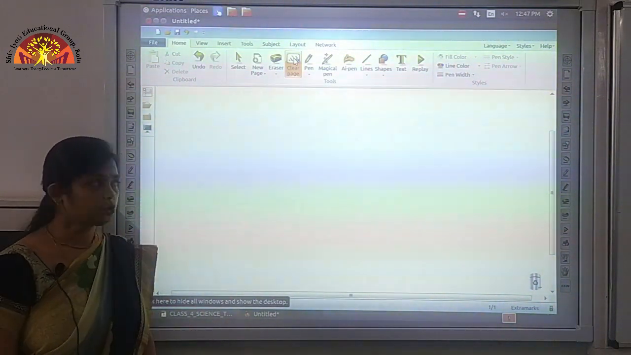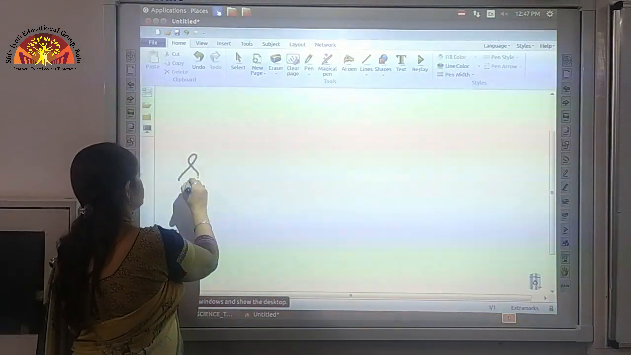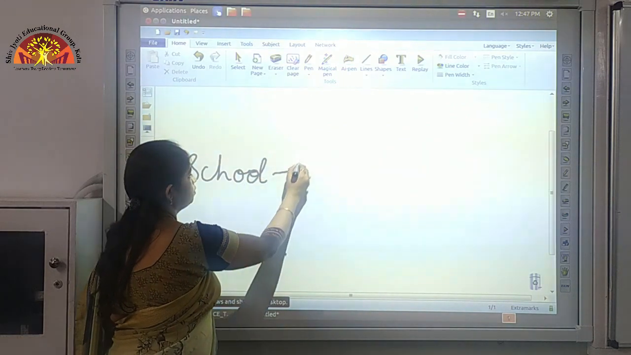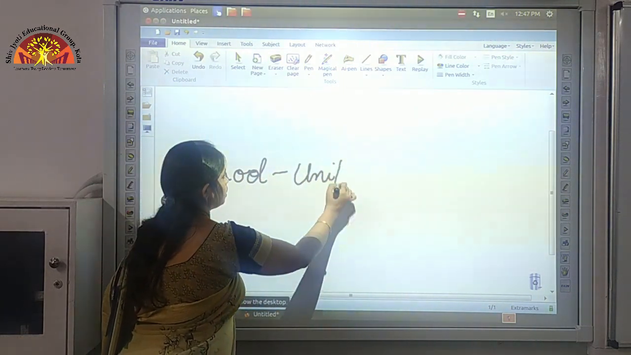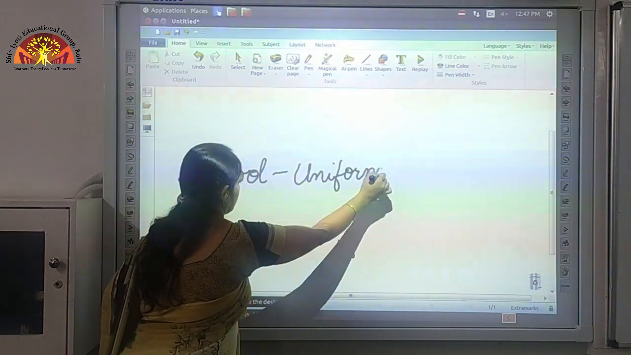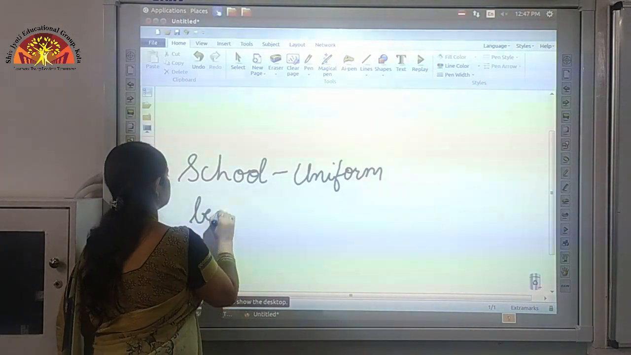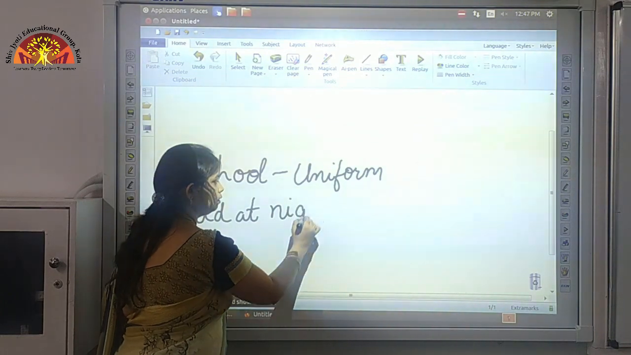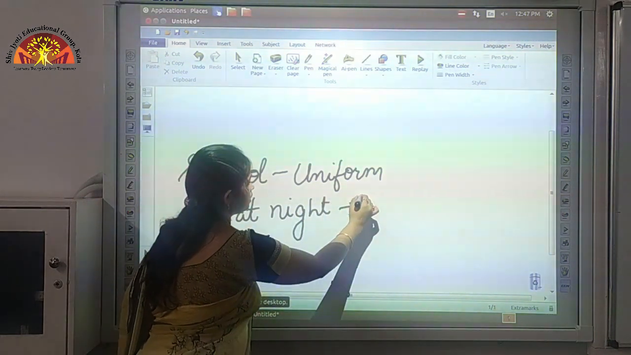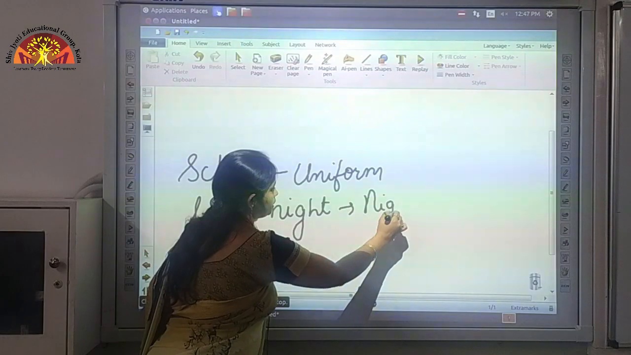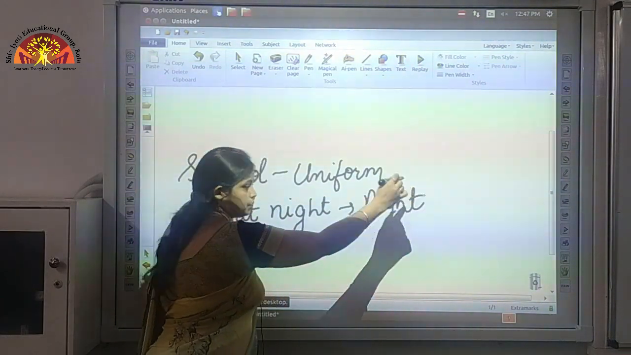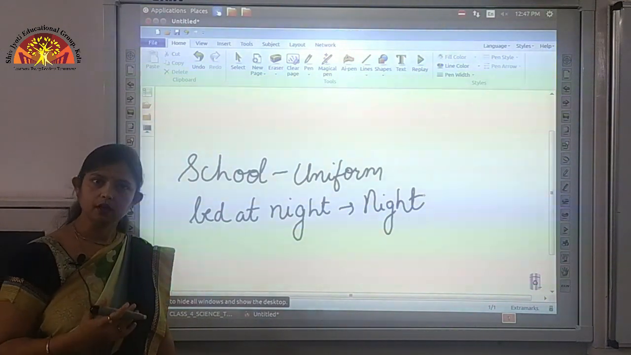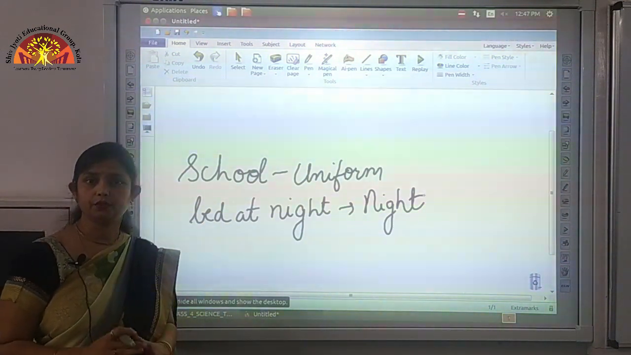Like when you go to school, for school you wear your school uniform. Now when you go to bed at night, what do you wear? You wear your night dress. Not only this, on special occasions like festivals, parties, you wear special dresses. So this is about the different types of dress.